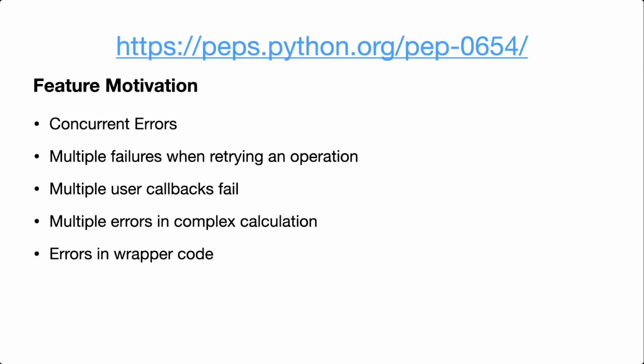So when do we actually use these features? I'd say pretty rarely. Typically, good code won't fail with multiple errors simultaneously. That might be a sign you're doing too much in one function. The PEP lists five cases where exception groups are intended to be used: concurrency, retries, callbacks, wrapping code, and complex calculations. By complex calculations, they mean things like backtracking algorithms and parallel computations where many things could go wrong at the same time. All of these are functions calling other functions, user functions which may raise anything.